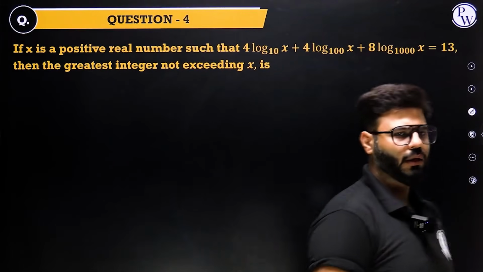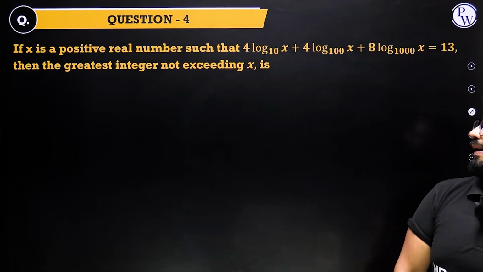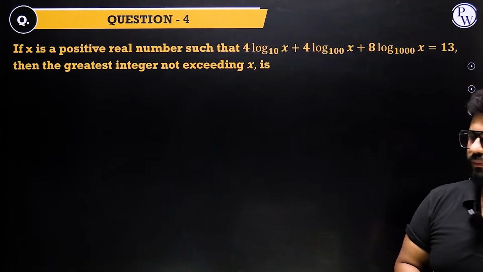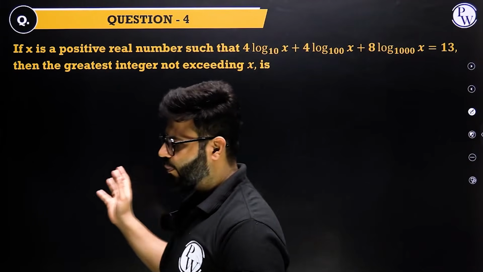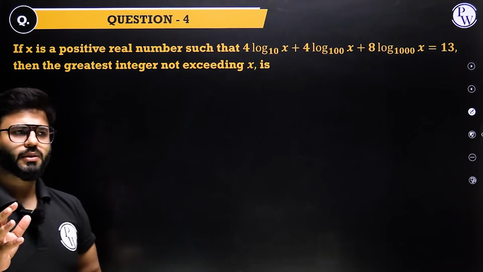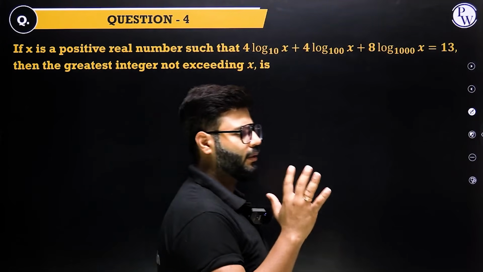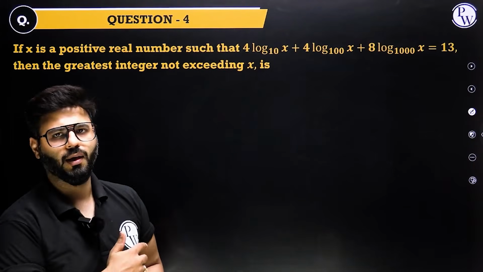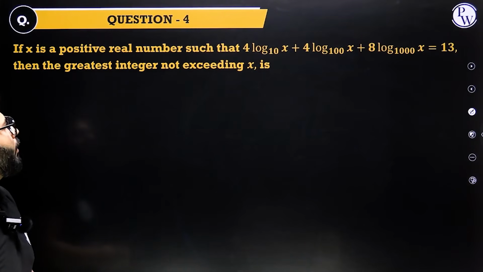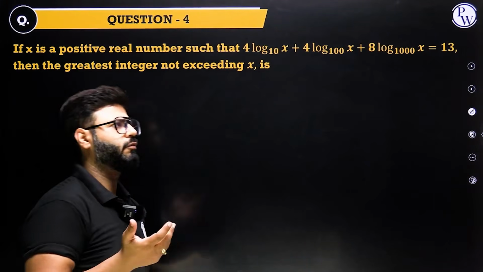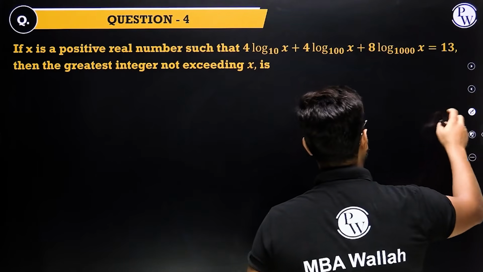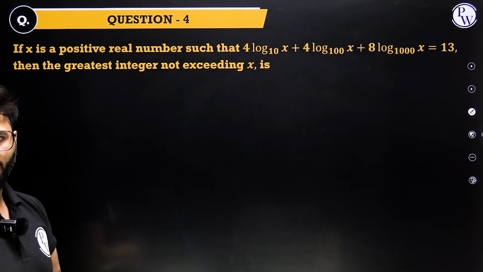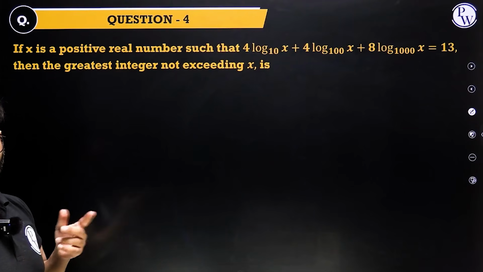Start with this one, a question in log. I would have graded this an easy question if this second line would not have been there. Although this second line does not make this question difficult, but in the exam circumstances, people tend to skip by these questions, making it less attempted and ultimately becomes automatically hard, right? Because hard is defined by how many students got this question correct in the exam, right? So pause the video, solve it up. I hope that you have paused the video, tried it on your own. Now, my turn.